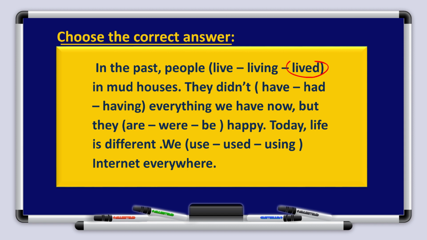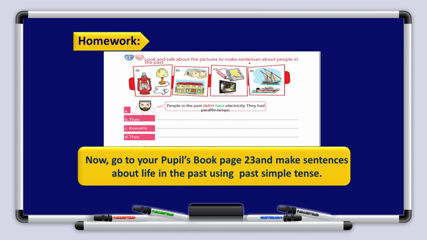In the past, people lived in mud houses. Excellent, boys and girls. They didn't have everything we have now, but they were happy. Very good. Again, I'm going to read it correctly. In the past, people lived in mud houses. They didn't have everything we have now, but they were happy. Nowadays, life is different. We use internet everywhere.